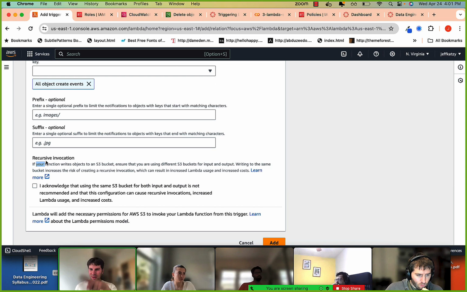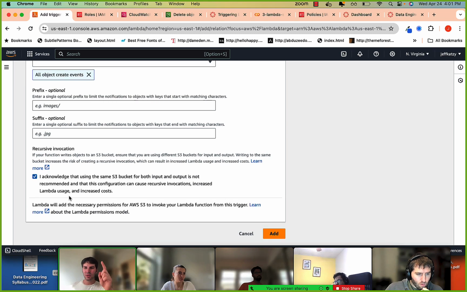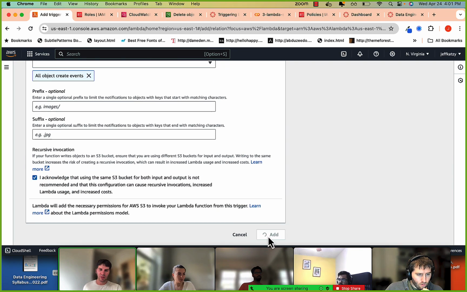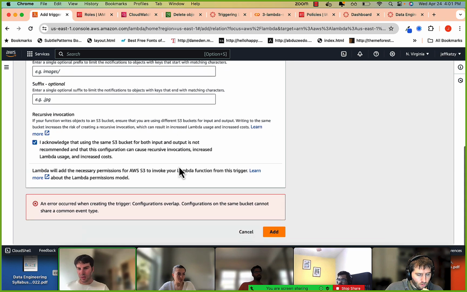Why? Because then it's going to keep calling itself and you're going to be billed a crap load of money. Right now all our function is going to do is return some data, but you could call it so that it uploads or does something to your S3 bucket, which would have it continually get called like 1,000 times and bankrupt you.